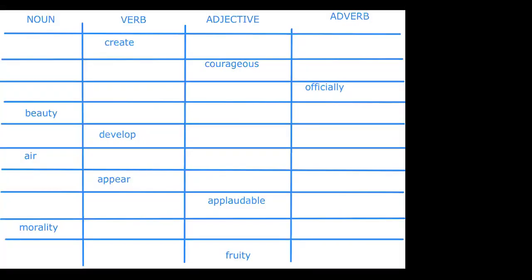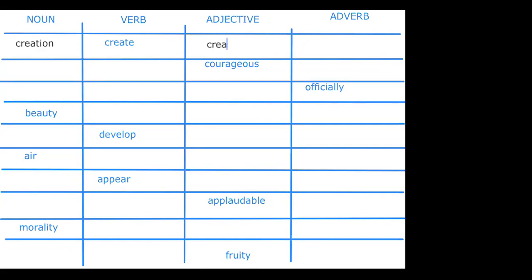Quickly give me the answers. Let's fill this table in the next 3 minutes. Come on. Create. Give me the noun form of create, everybody. What would be the noun form of create? So create becomes creation. Very good. Give me the adjective form.